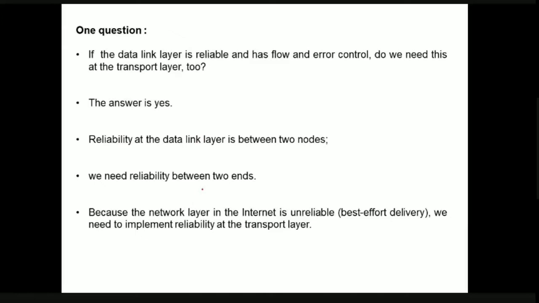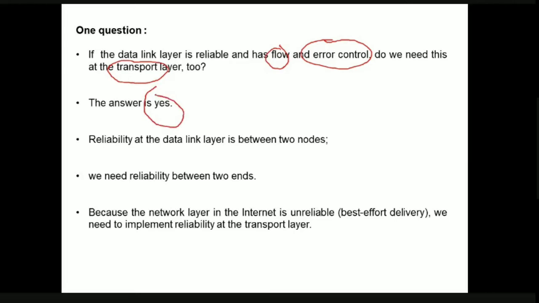Okay, now we have a question here. As we already discussed, in the data link layer we are using flow control and error control. So if the data link layer is providing flow control and error control, what is the need to again ensure flow control and error control at the transport layer? Should we also ensure flow control and error control at the transport layer, even though we are ensuring them at the data link layer? For this question, the answer is yes.